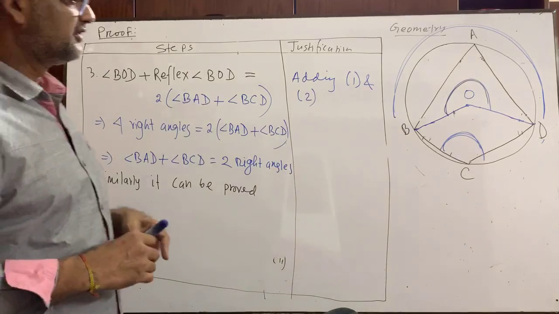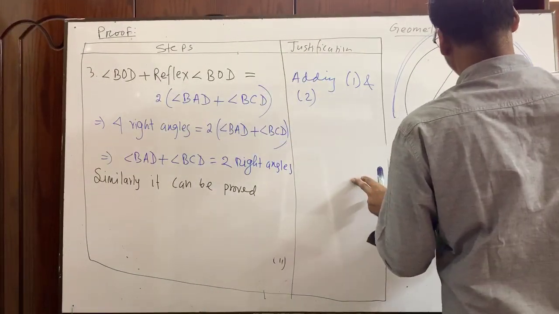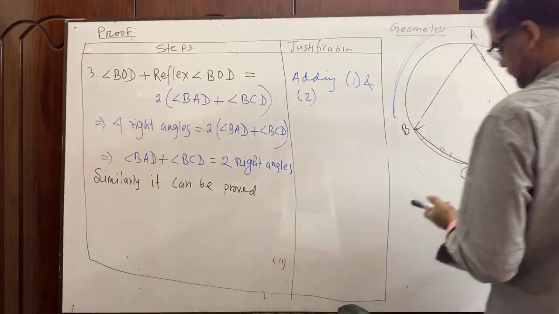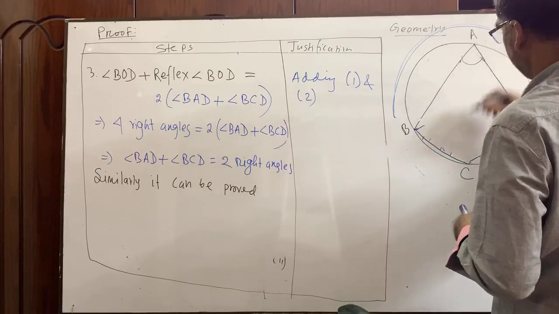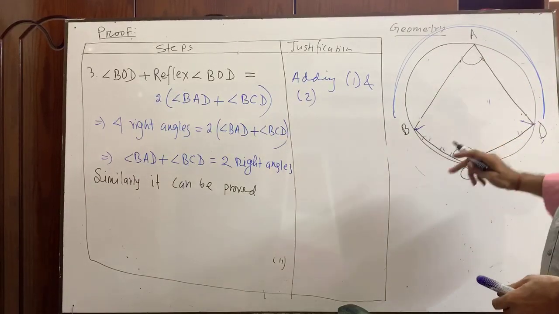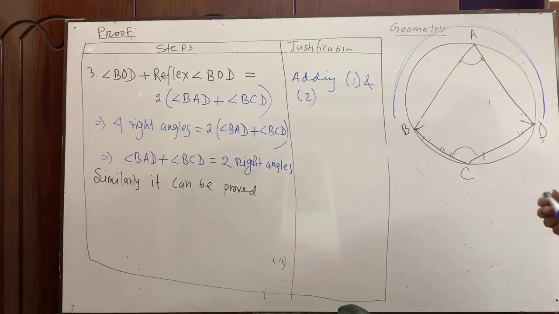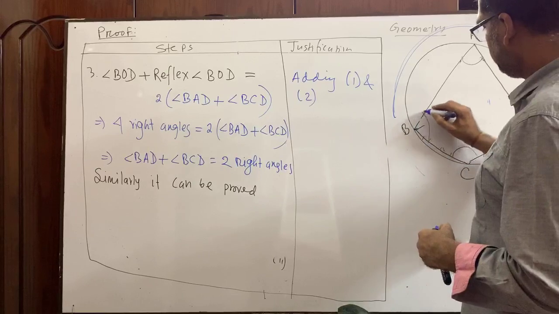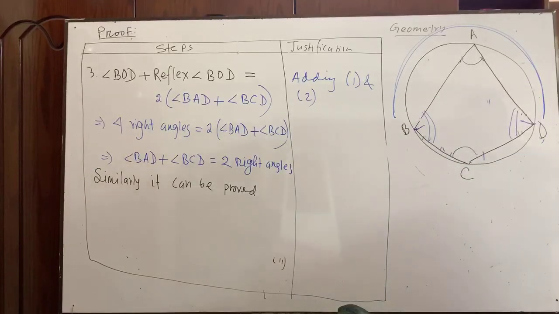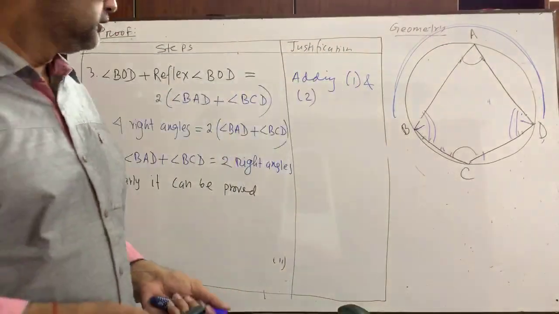You see, what I have done. I have proved that the sum of these 2 angles is equal to 2 right angles, right? Similarly, we can prove that the sum of these 2 opposite angles is equal to 2 right angles.